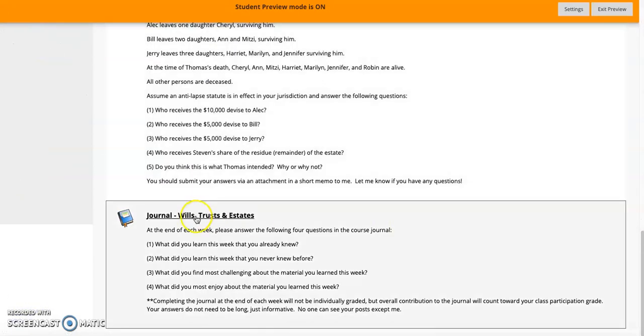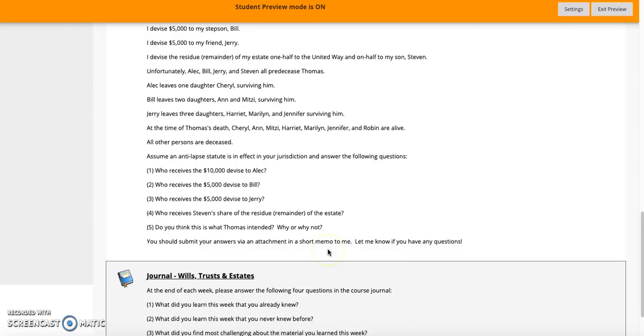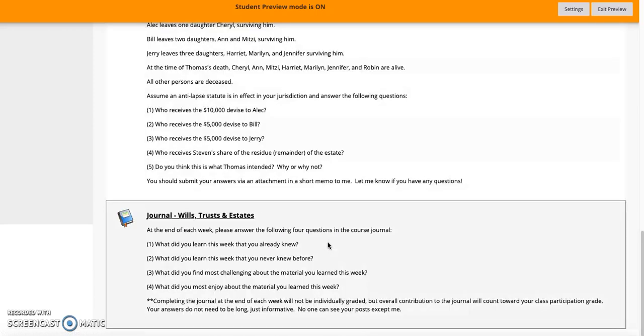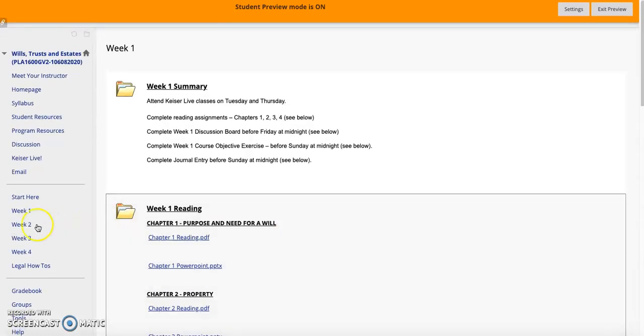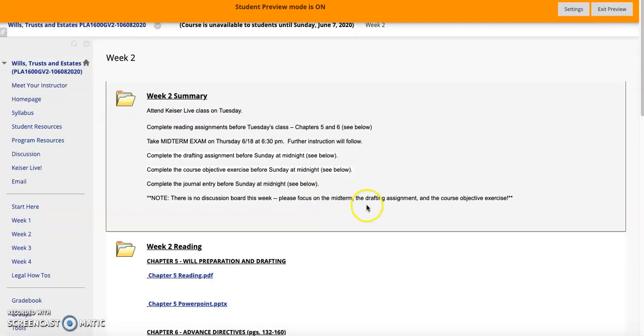The last thing is going to be your journal for week 1. You guys are really familiar with this, just part of class participation. It helps me keep a good pulse on what's going on. And if you have any issues, mention them in there, and I'll reach out to you. And again, only I can see your posts in there, so it's a little bit more personal, which is good. Week 2, same situation.